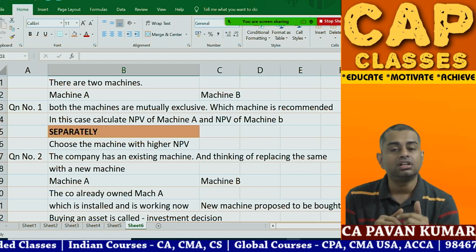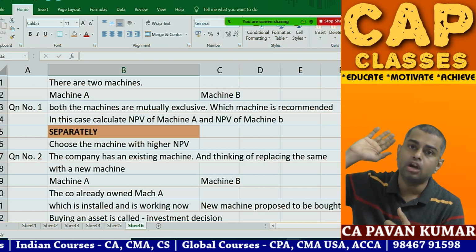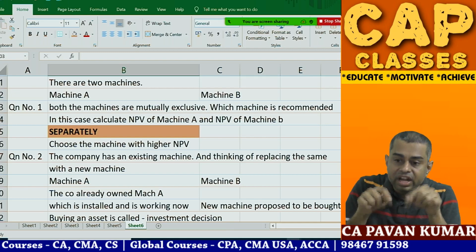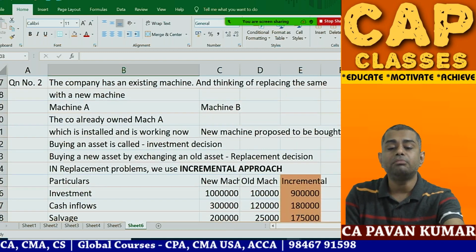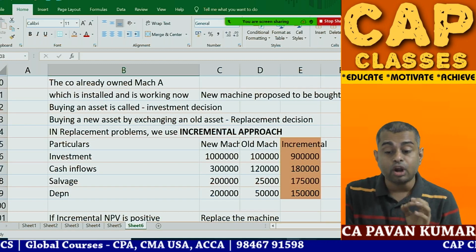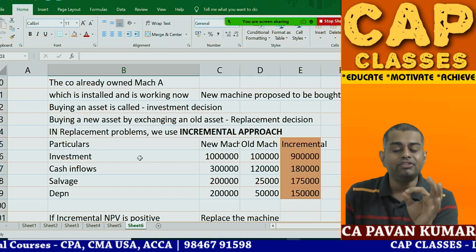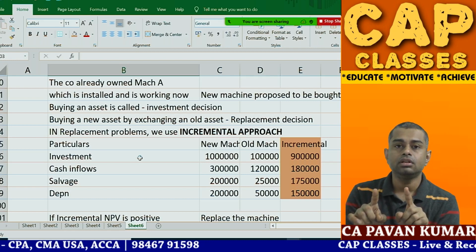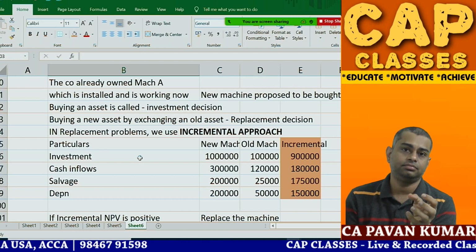In the second question, already in the past, long ago, when Akbar the King was there, they bought one asset. Today they want to replace the asset. Then you have to follow the incremental approach. Is the concept clear? And the next problem, the 10th problem we are going to see now, the beauty of the problem is it has both the questions. First they started with replacement analysis.